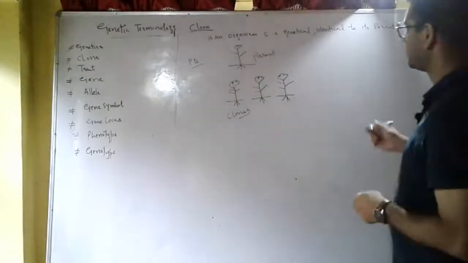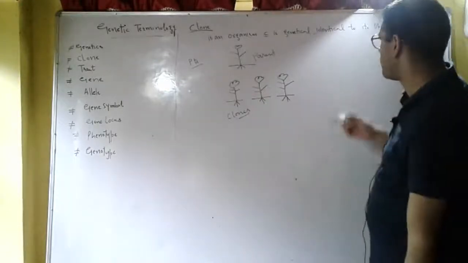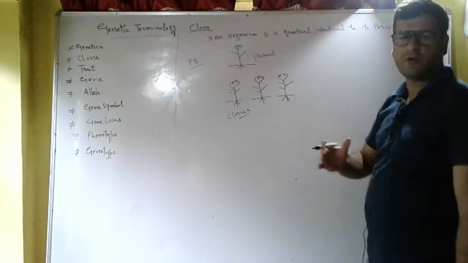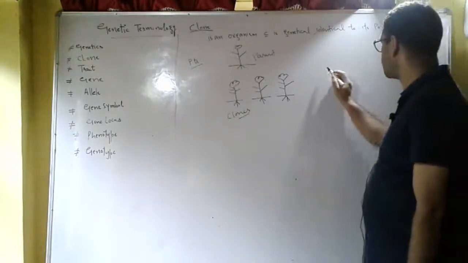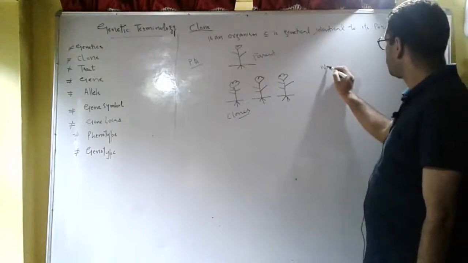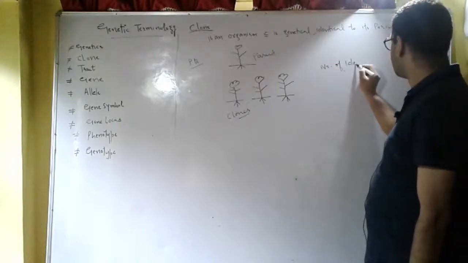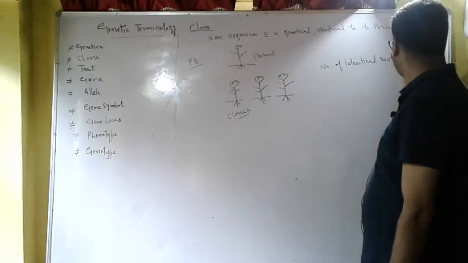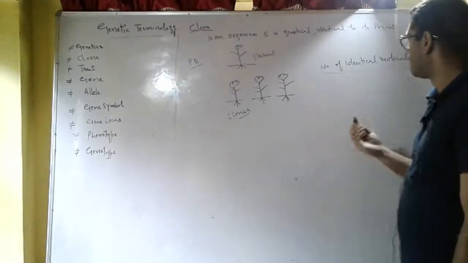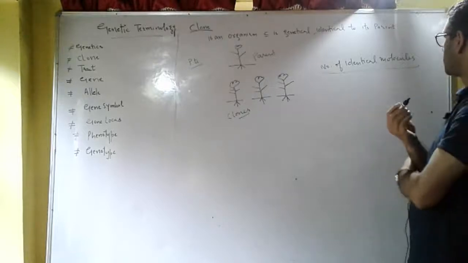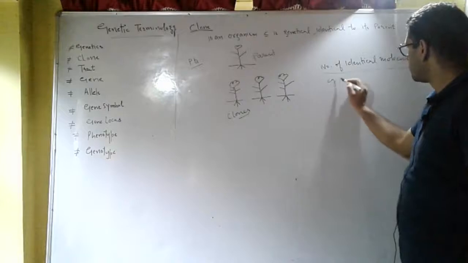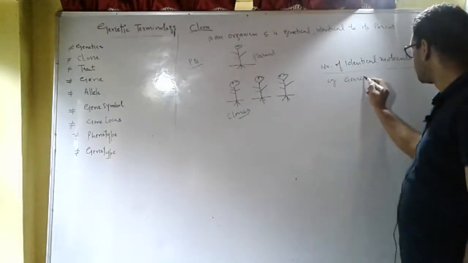Or we can say that this is the clone. It is a broader term. If a number of identical molecules exist, they also constitute a clone. For example, we have a number of identical molecules, for example genes. It is called DNA.